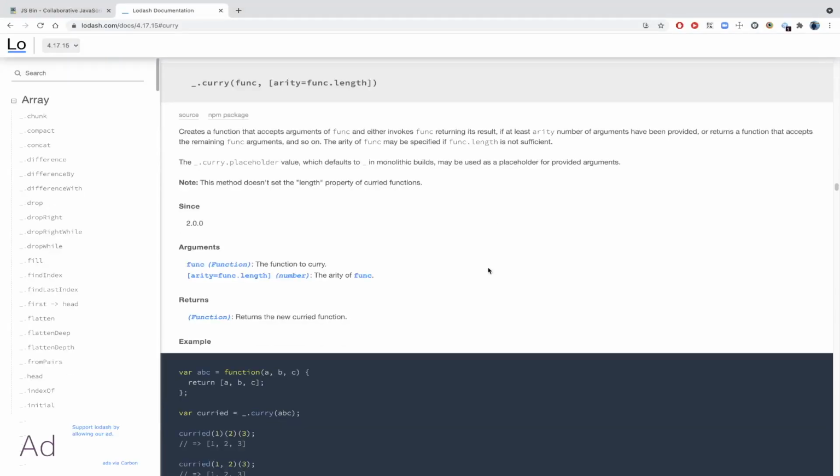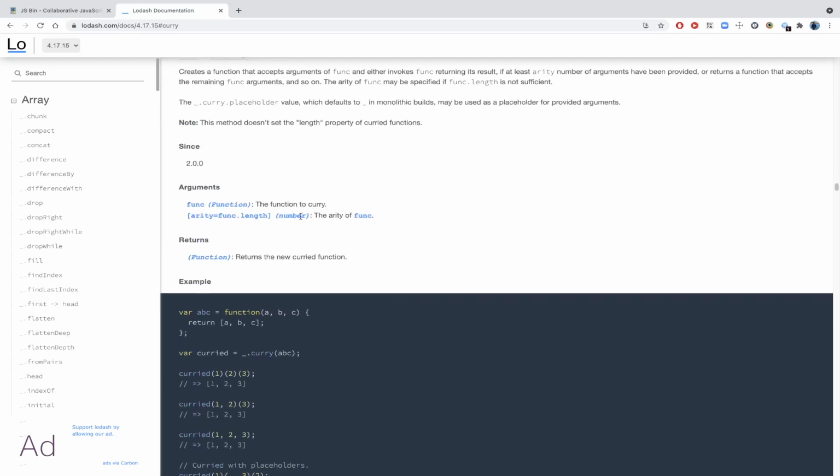So guys, we'll start looking into function currying, and I have the Lodash doc open. They already have a utility function called curry. It takes a function and, optionally, the arity of the function. I'll explain what arity is, but first I'll tell what function currying is.